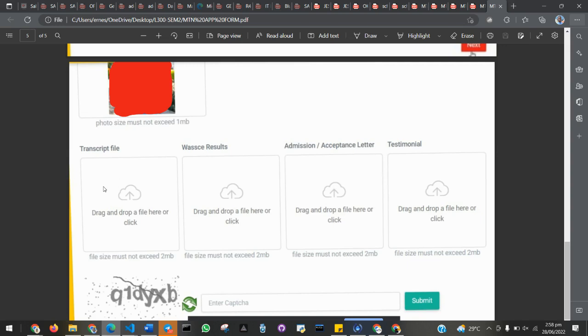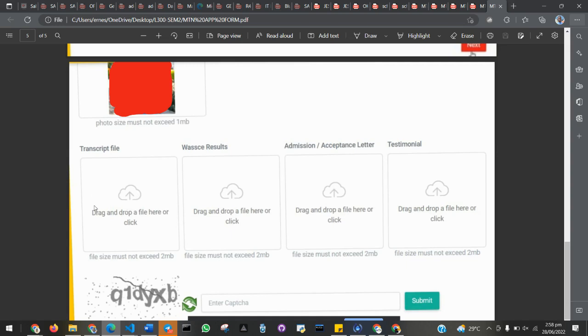And what I mean by transcript is your terminal report, your report card from your senior high school, provided you are in your first year in university or any tertiary institution. But if you are in your second year, then you will use your university transcript, that is your terminal report from your tertiary institution. But provided you are in your first year, you don't have those transcripts, or let's say you're in your second year, but the transcript has not been given to you, what you have to do is upload your letter of motivation where the transcript file is.